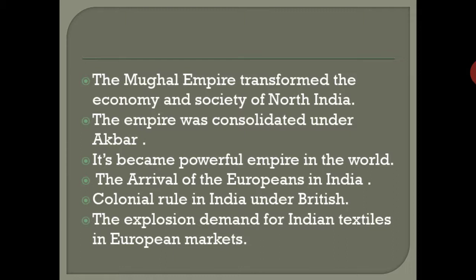Colonial rule of the British was implemented. And there was a lot of demand for our Indian textiles in the European market. So that's the main reason the British started doing trade in India and started to implement their power on our country and our people also.